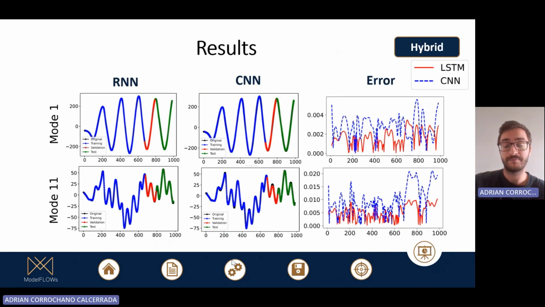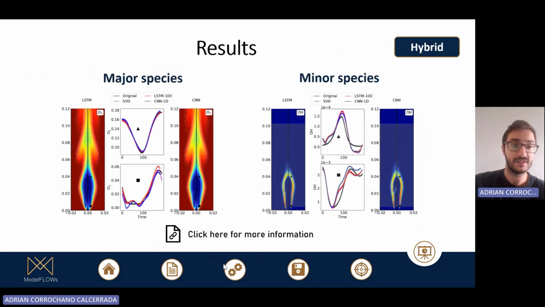Using this algorithm and trying to predict the temporal coefficients in the reacting flow problem, we obtain these predicted modes, and we can see that both models predict pretty good the modes, but the LSTM, the recurrent neural network, has the lowest error. If we go now and we see the predicted snapshots, we can see that the model predicts both the major and the minor species.